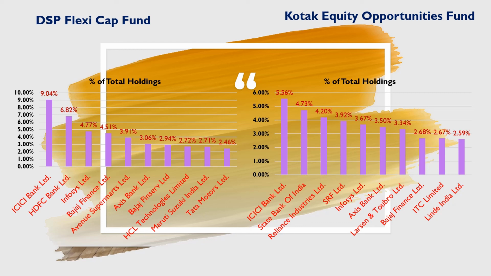Axis Bank holding is 3.50%. L&T holding is 3.34%. Bajaj Finance holding is 2.68%. ITC holding is 2.67%. Linde India holding is 2.59%.